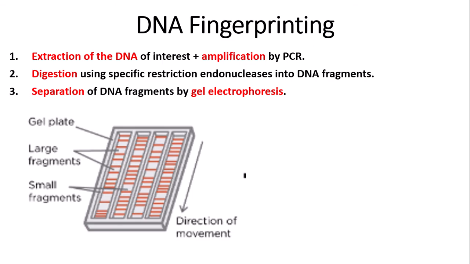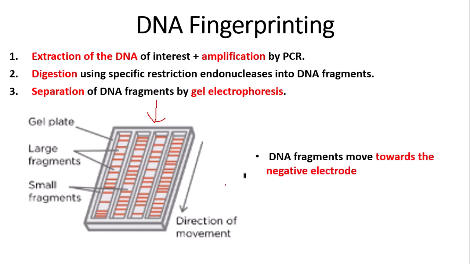So here is an image of a gel electrophoresis, which is carried out most of the time on a gel containing the sugar agarose. So if I just get my pen tool out, the DNA fragments are inserted at the top of the plate. Then an electrical current is switched on and the DNA fragments move towards the negative electrode.